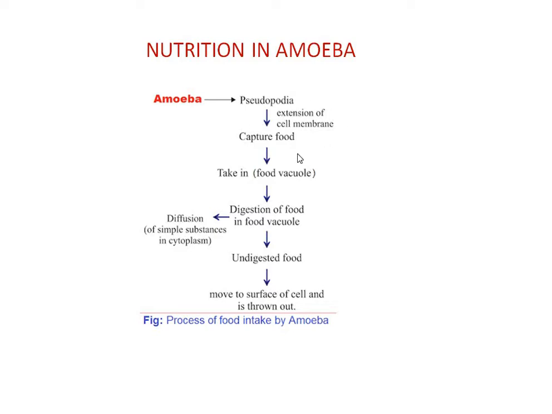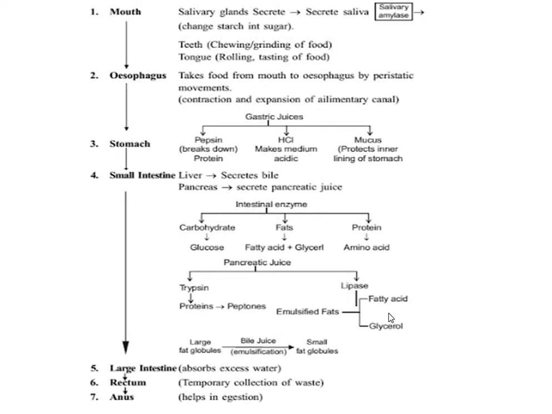Then that food which is ingested is taken inside the food vacuole. Then the enzymes from the surrounding cytoplasm go to digest it, and then all the undigested material accumulates at one place, and then it moves to the cell surface, and then it is thrown out. So in this way the nutrition in amoeba takes place.